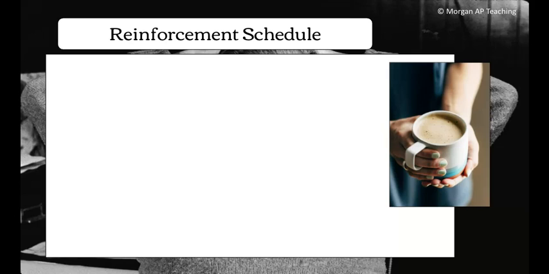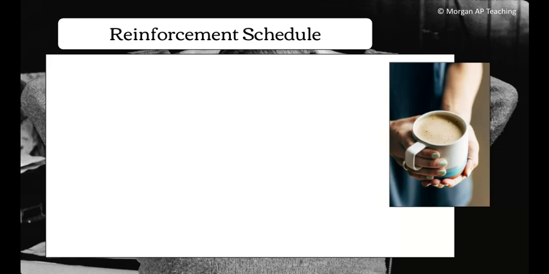Partial or intermittent reinforcement reinforces a response only part of the time. So sometimes you might get it, sometimes you might not. An example of this would be a salesman constantly making pitches to prospective clients, despite it only working a small percentage of the time. As long as it works, then that's fine, right?